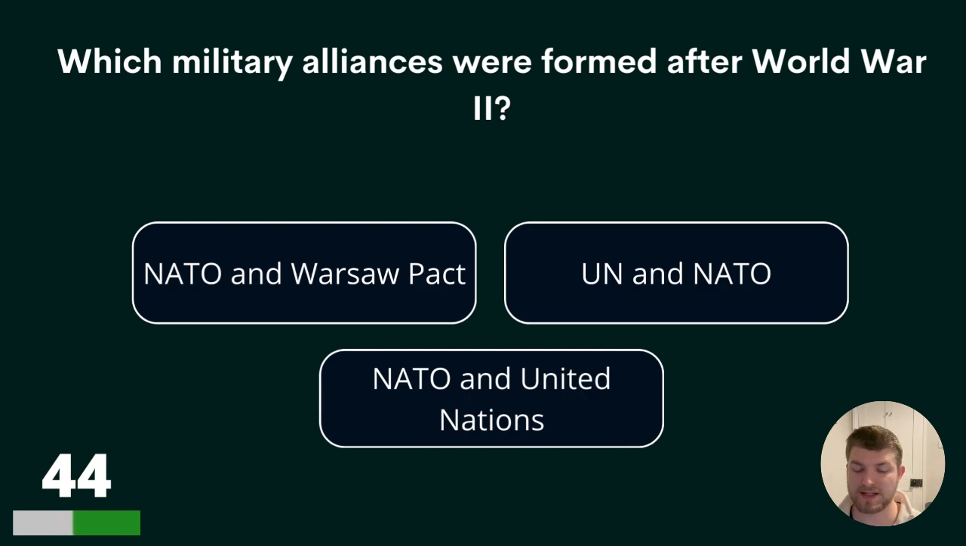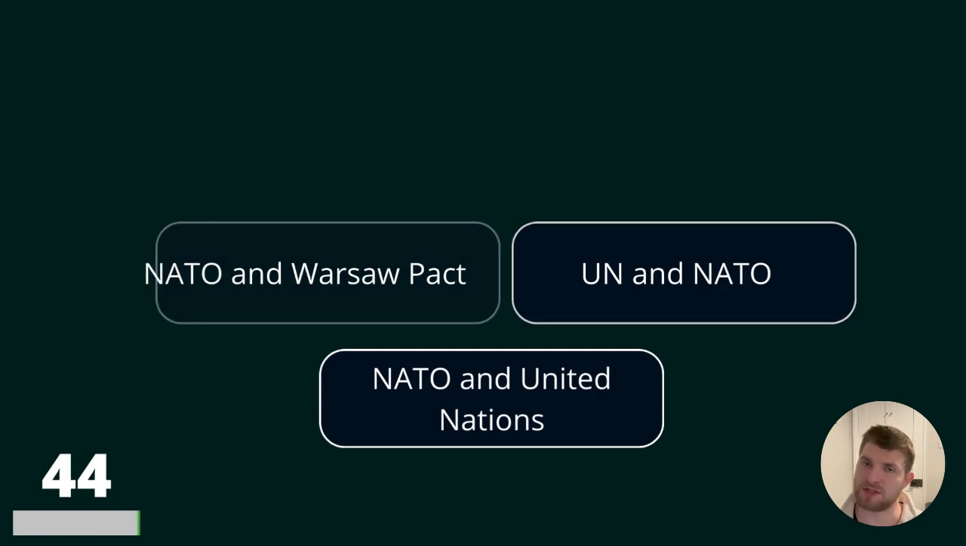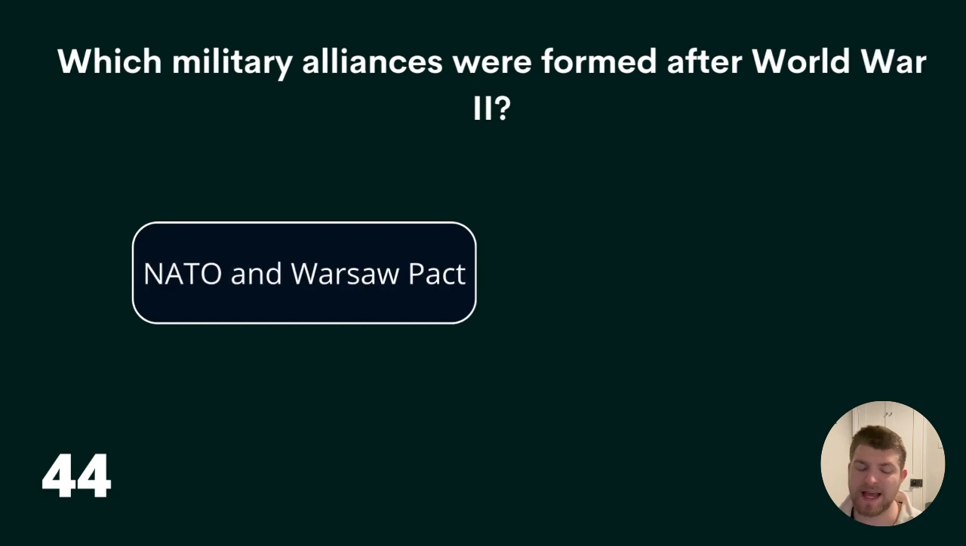Question 44. Which military alliances were formed after World War II? NATO and Warsaw Pact, UN and NATO, or NATO and UN? The UN being United Nations. And the correct answer is NATO and Warsaw Pact.